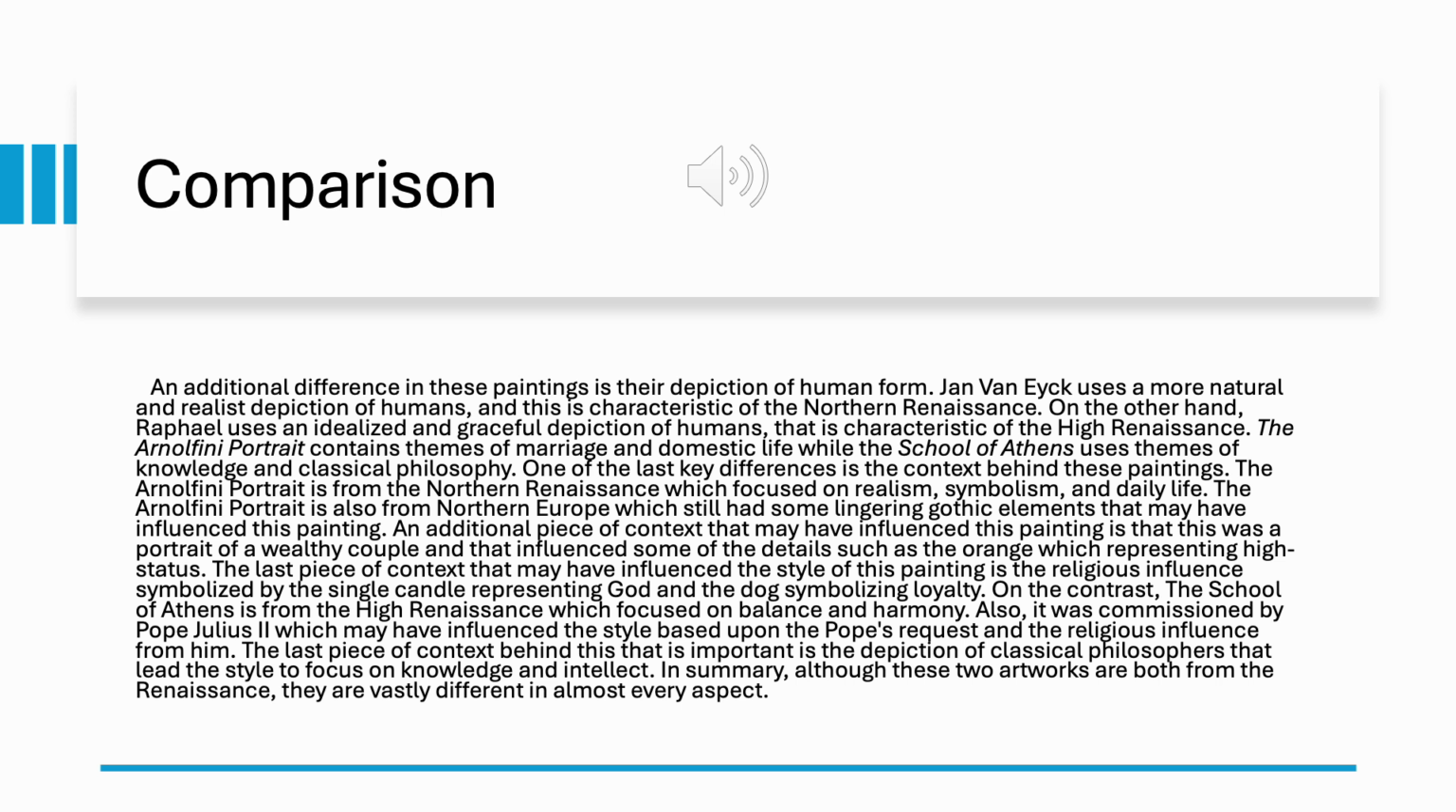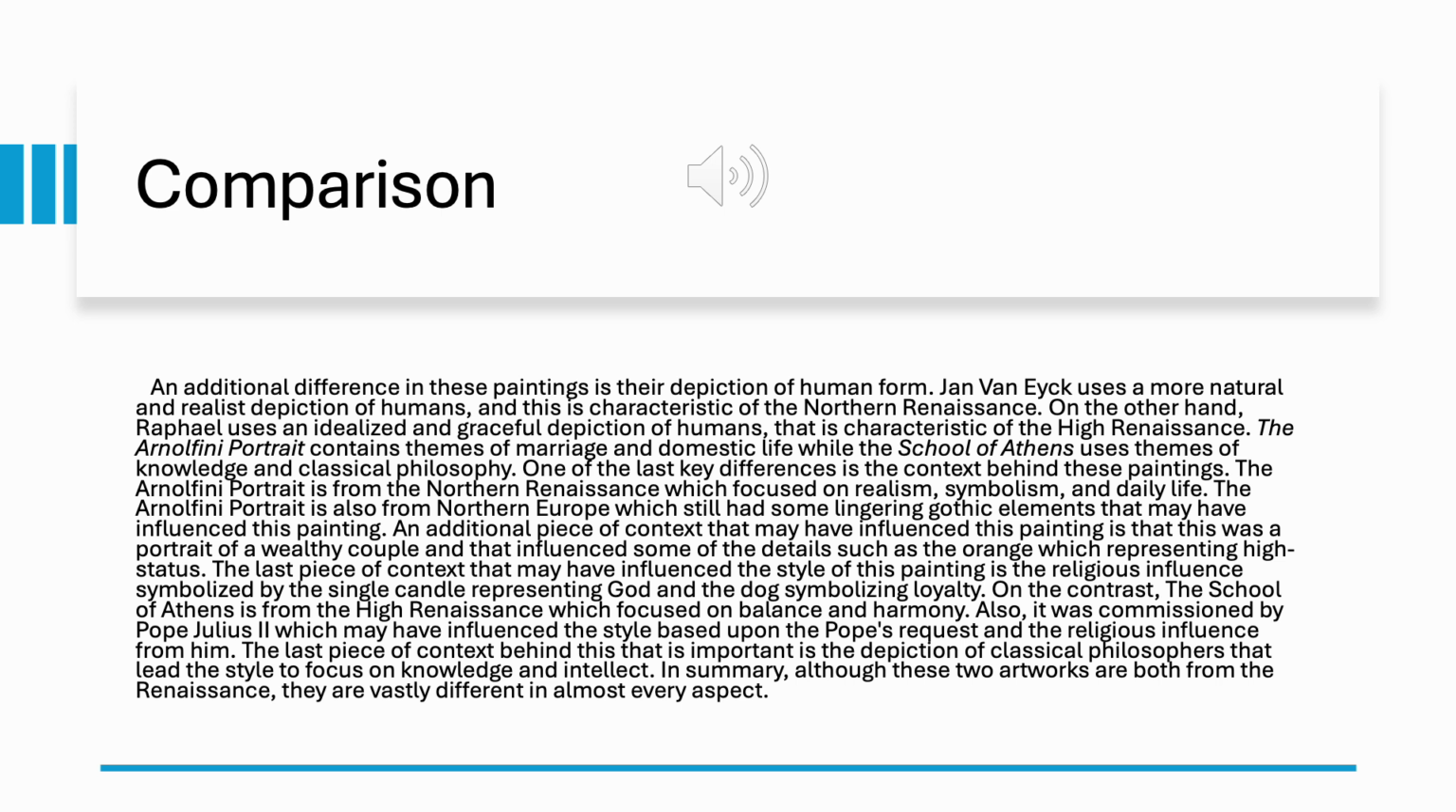The Arnolfini portrait contains themes of marriage and domestic life, while the School of Athens uses themes of knowledge and classical philosophy. One of the last key differences is the context behind these paintings. The Arnolfini portrait is from the Northern Renaissance, which focused on realism, symbolism, and daily life.